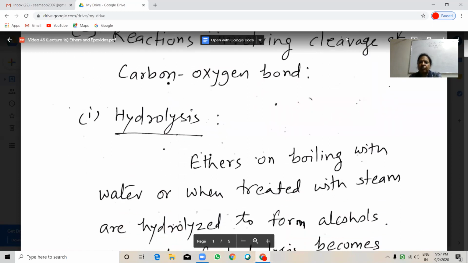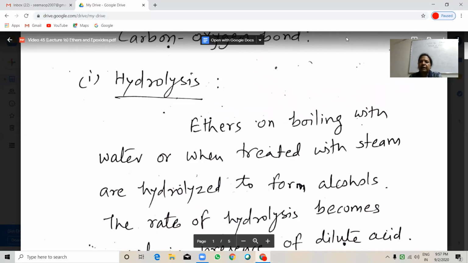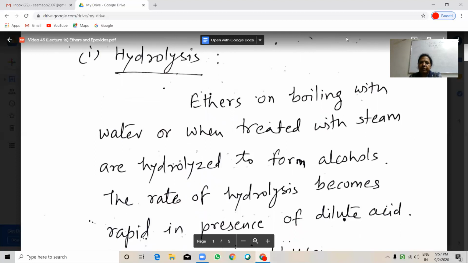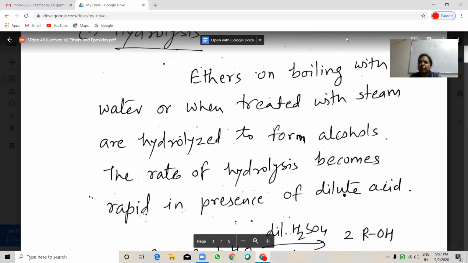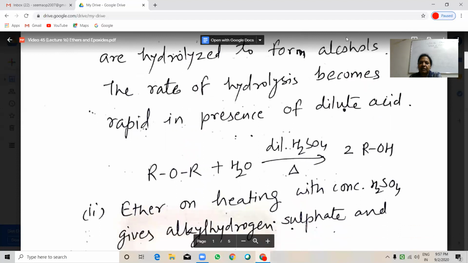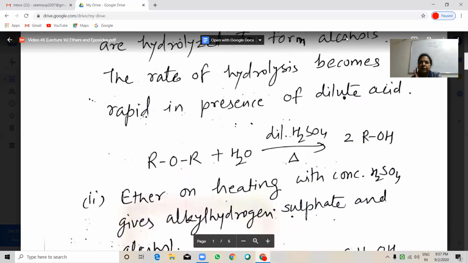First reaction, hydrolysis. Ethers on boiling with water or when treated with steam are hydrolyzed to form alcohols. The rate of hydrolysis becomes rapid in presence of dilute acid. See the general reaction of ethers with water in presence of dilute sulfuric acid.